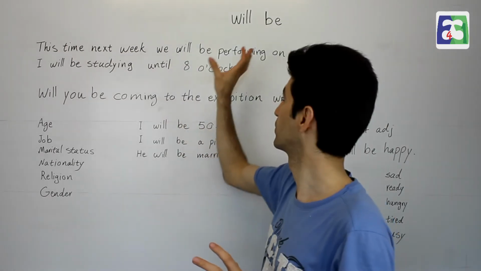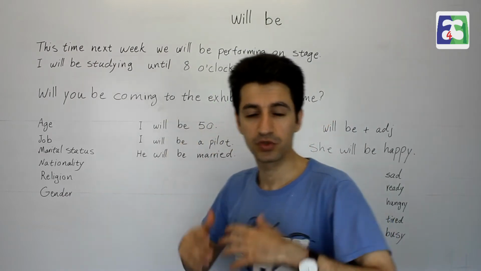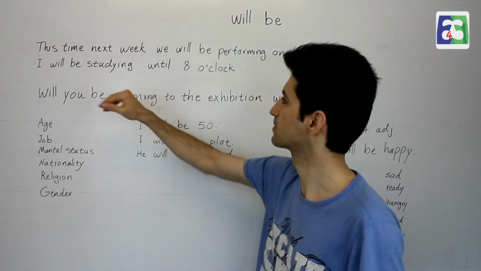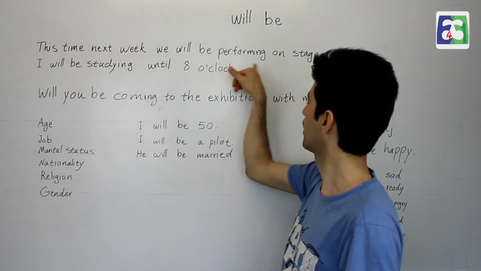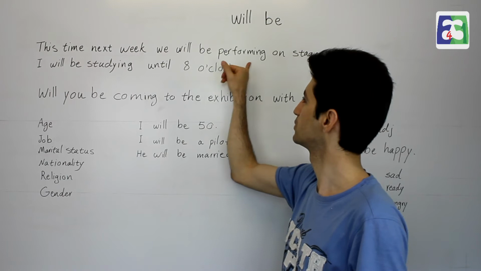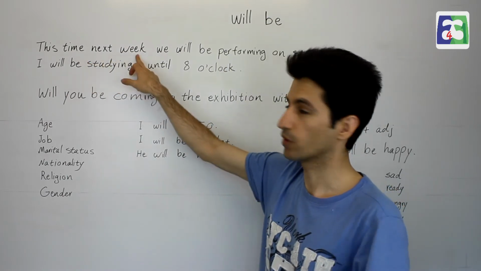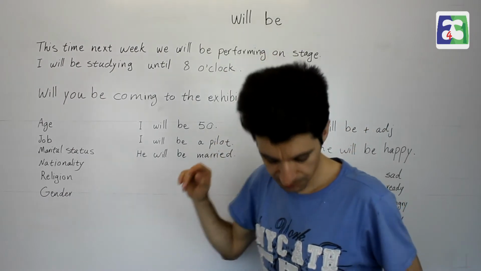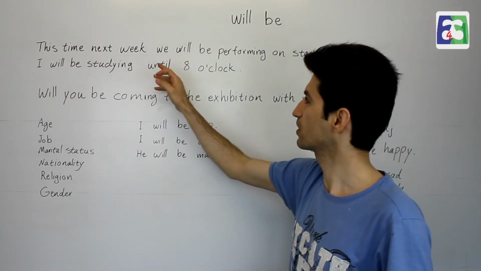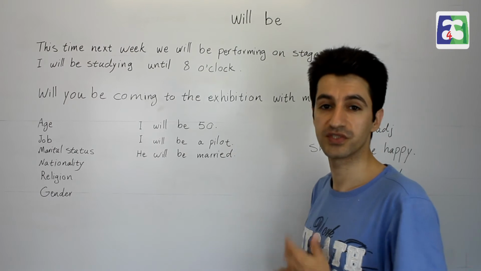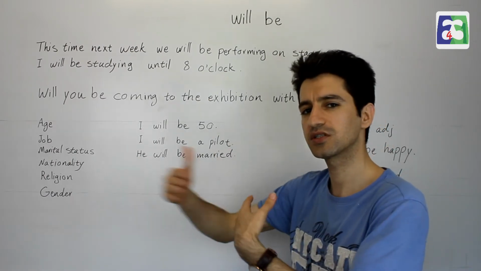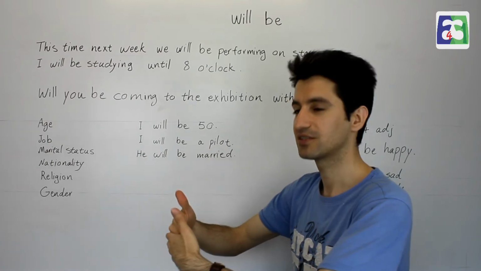Now let's talk about will be a bit more. We use will be to talk about actions in future that are going to take some time, like this: will be plus ing. This time next week, that is future, we will be performing on stage. This time next week we will be performing on stage. I'm talking about something in future that is going to take some time.